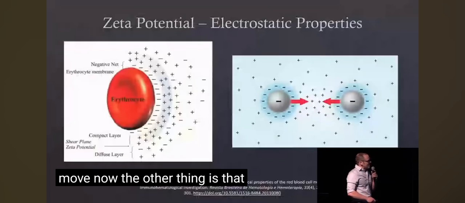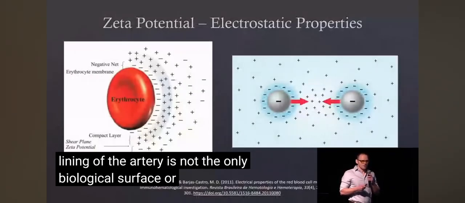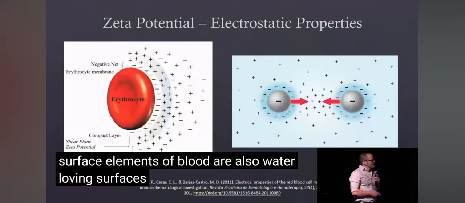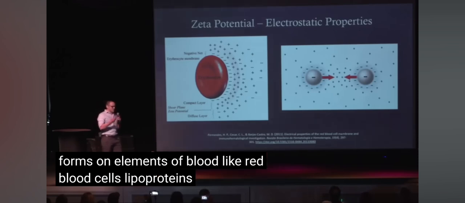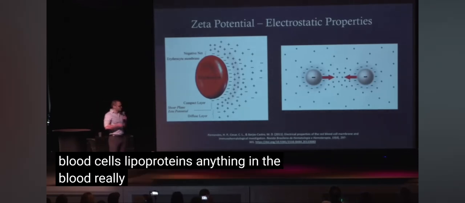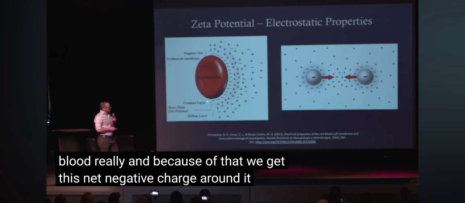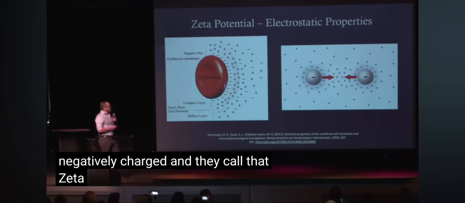Now, the other thing is that the lining of the artery is not the only biological surface or water-loving surface. Elements of blood are also water-loving surfaces. And so structured water forms on elements of blood, like red blood cells, lipoproteins, anything in the blood, really. And because of that, we get this net negative charge around it, because structured water is very negatively charged, and they call that zeta potential.